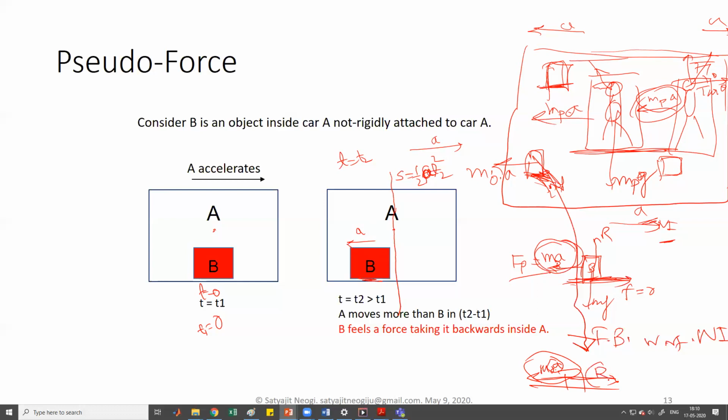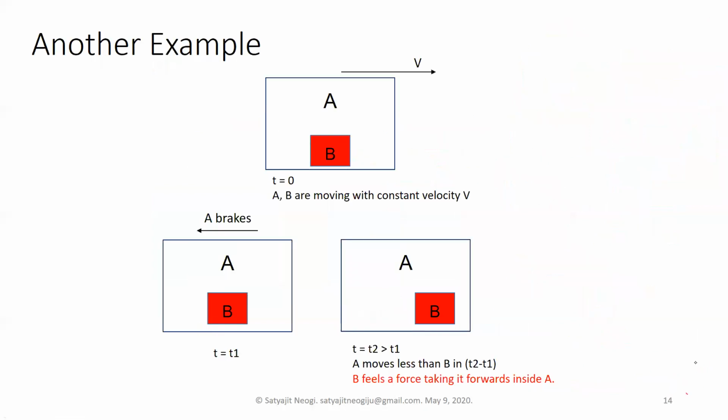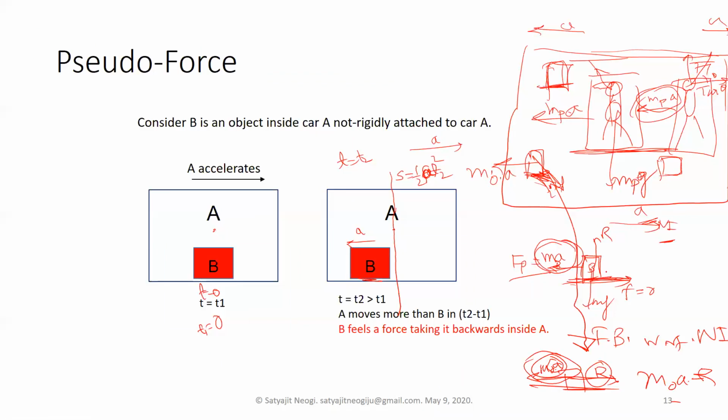I'm terming them as R. They can be the tension in a string, or they can be frictional forces. So all these forces balance out some of your force. So in this direction, the free body equation would be M A0 minus R equal to M A actual, right?